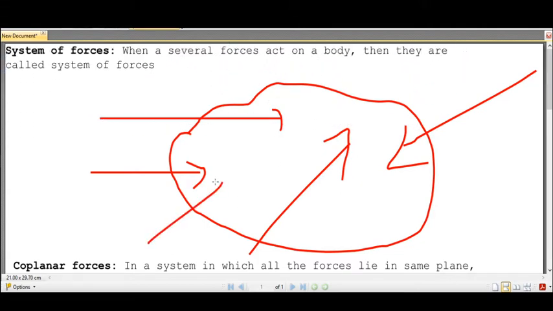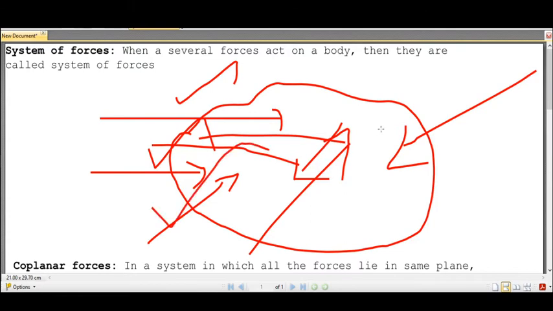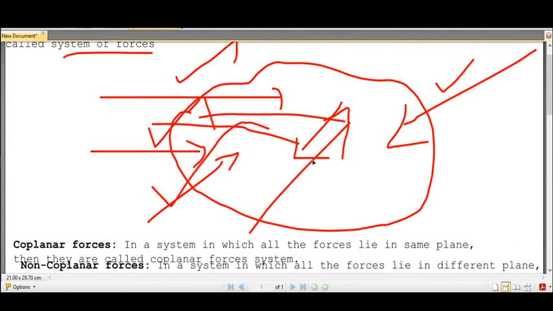The forces may be parallel forces, concurrent forces or collinear forces, anything we take into account. All these forces are called a system of forces.